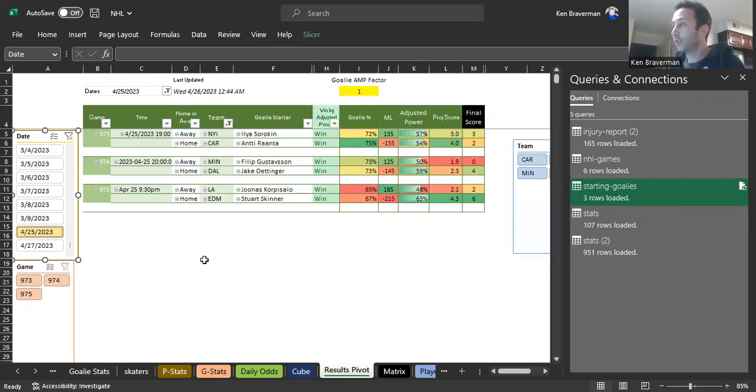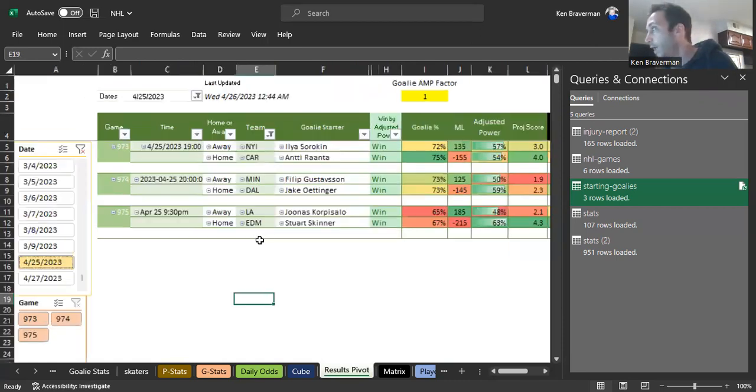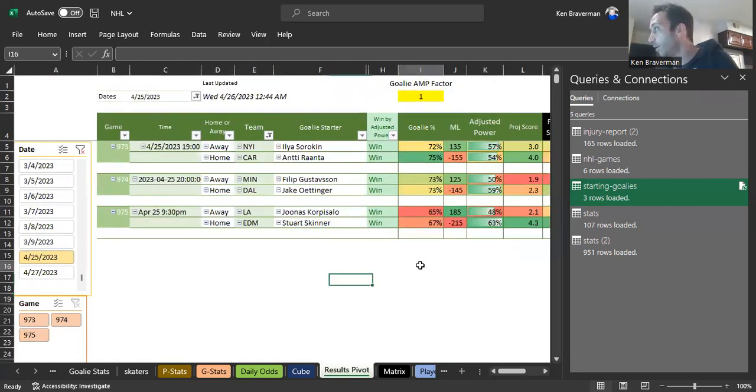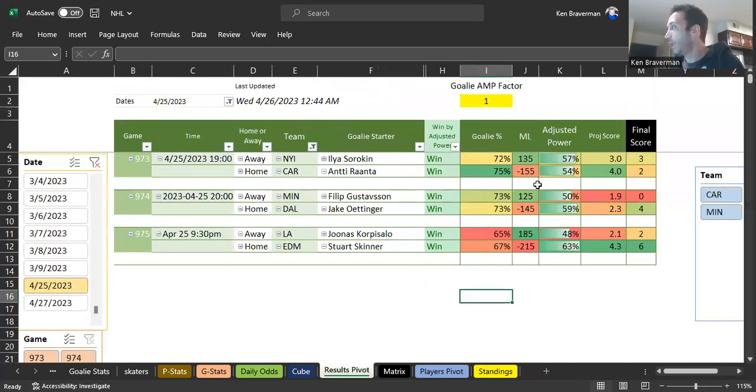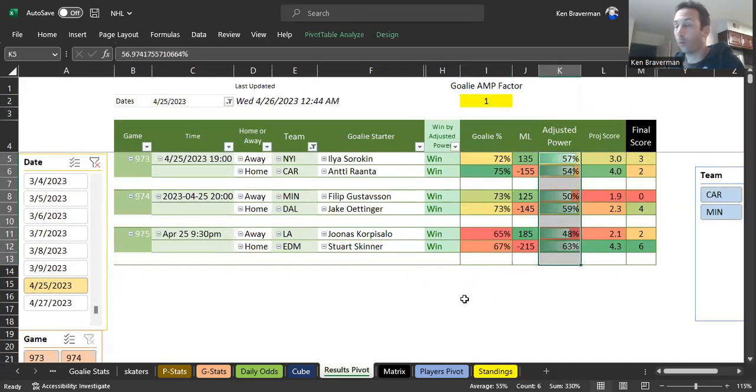So let's take a look at, first of all, what happened on Tuesday, the 25th. It basically did pretty darn well, and it won a lot. Okay. The Islanders won, Dallas won, and Edmonton won, scoring a lot of goals. So according to adjusted win power, it won.